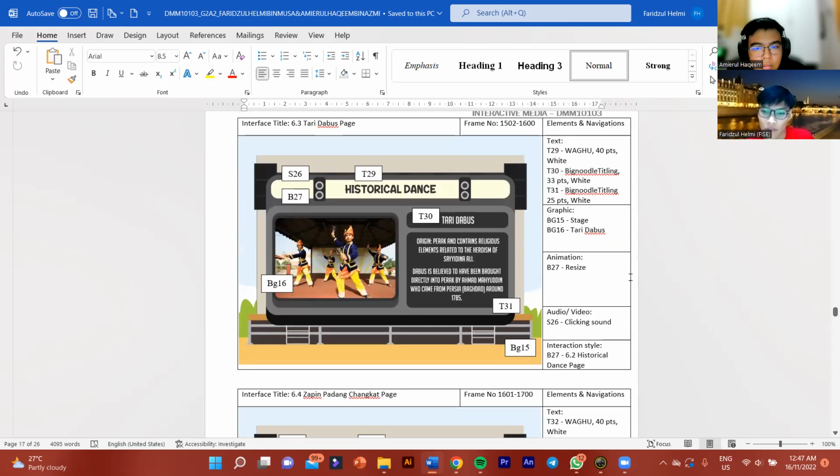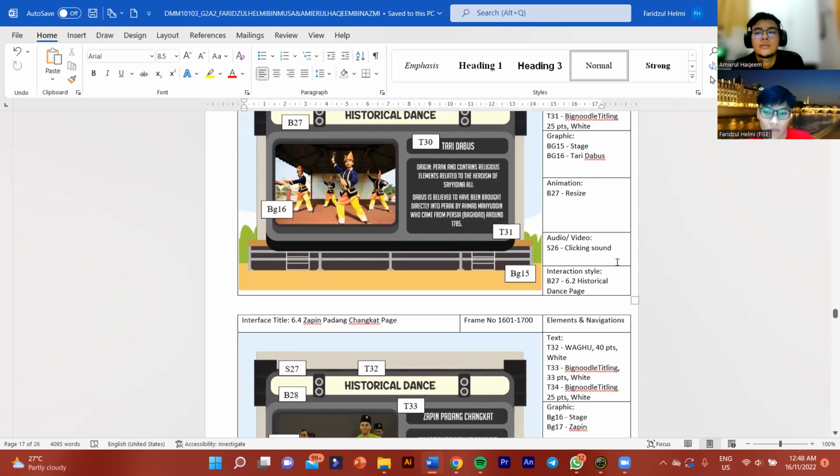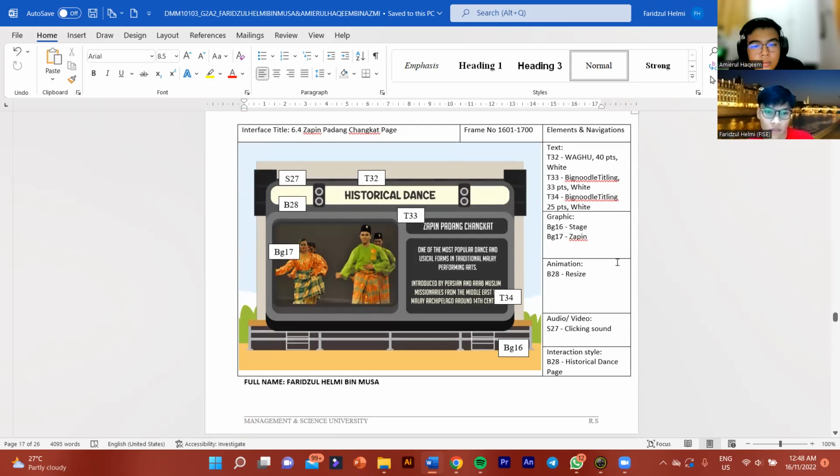The next interface is 6.3, the Tari Dabus page. On this page we have the background image of the stage and Tari Dabus as the image. We have one button, B27, which, when we click, will go to the historical dance page. The button will have a clicking sound. The next interface is 6.4, the Zapin Padang Cangkap page.